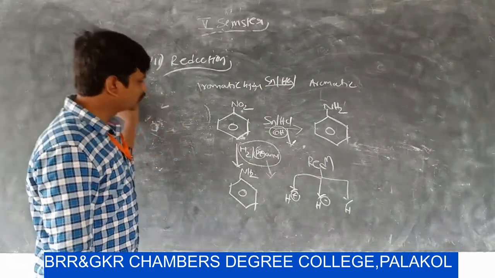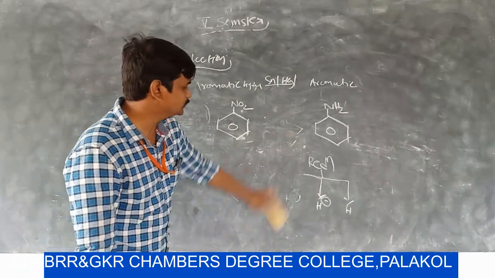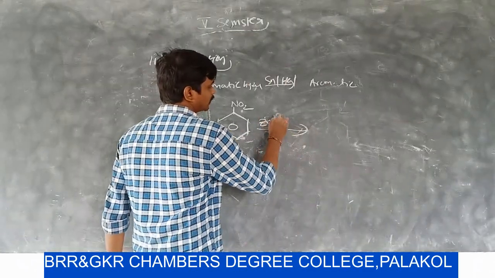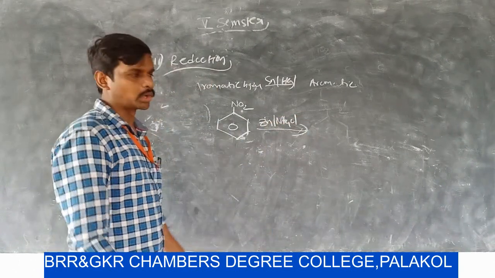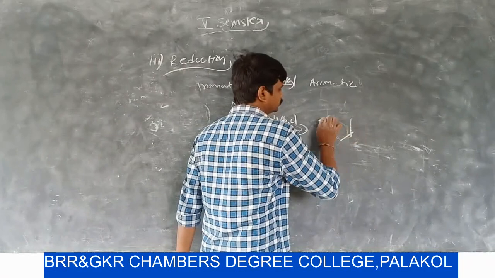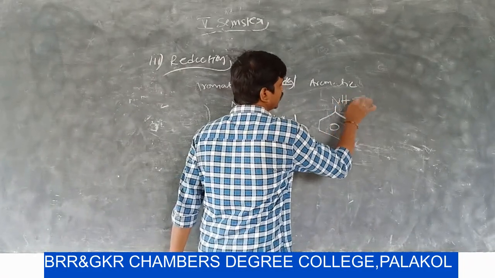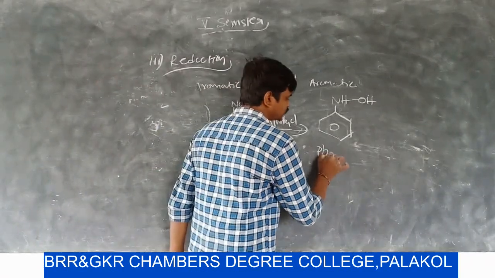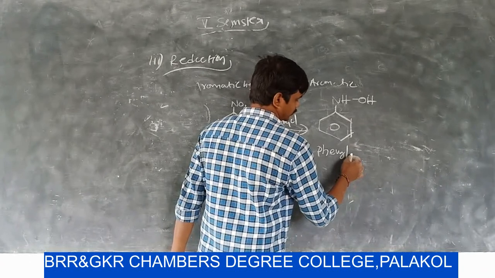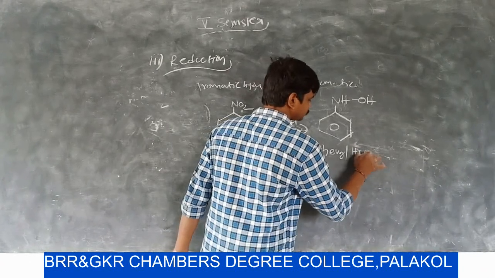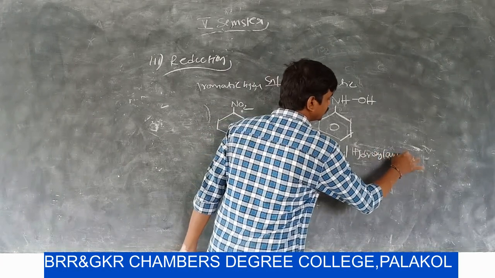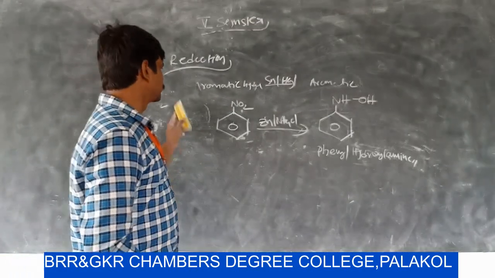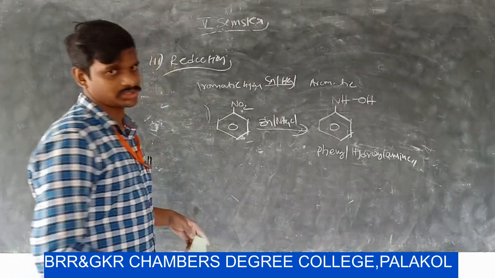Now the nitrobenzene on reduction with Mulliken-Barker reagent, that is zinc in ammonium chloride, gives phenylhydroxylamine. It is a partial reducing reagent. Phenylhydroxylamine. So this is a reduction reaction.